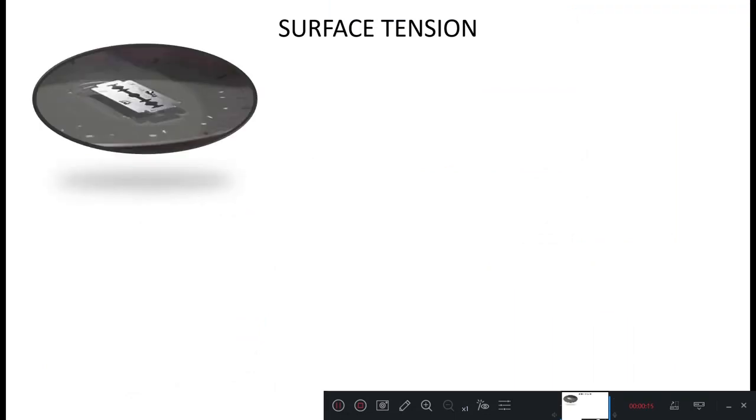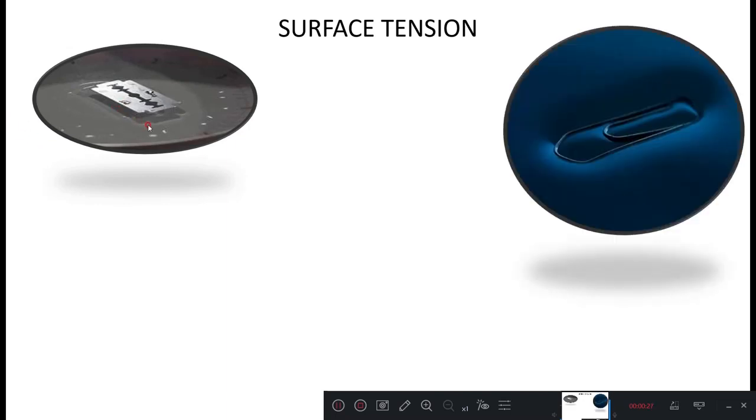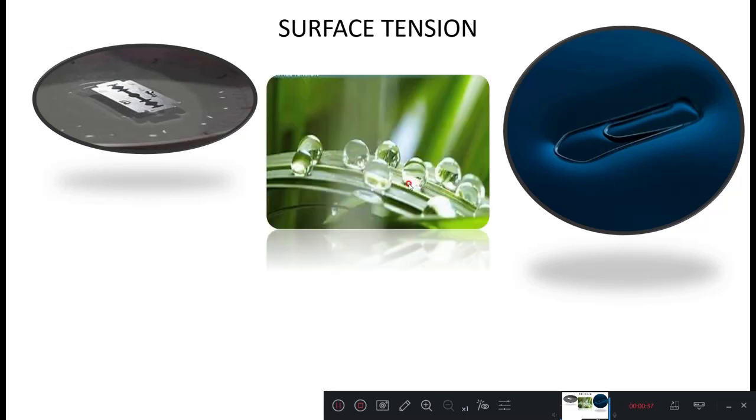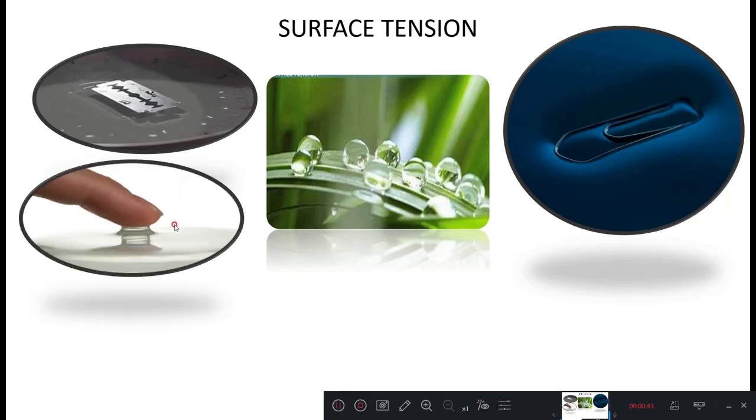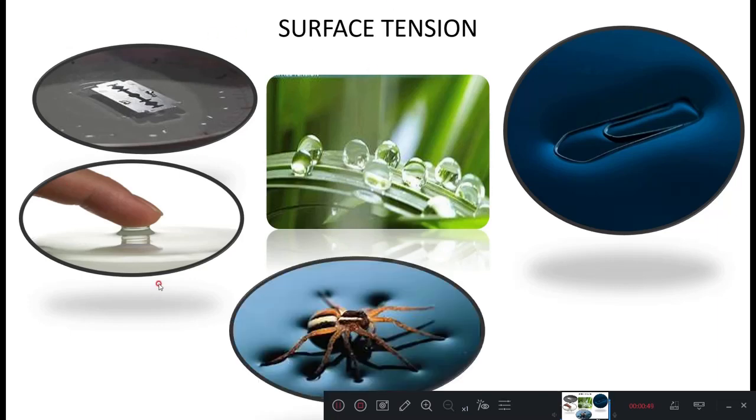You might have observed very small loads which can float on the surface of a liquid, like a blade floating on the surface of liquid. Even a small pin can float on the surface of a liquid for a few seconds. Even formation of spherical droplets of a liquid over the leaves. When you touch the liquid surface, it behaves like a stretched elastic membrane.